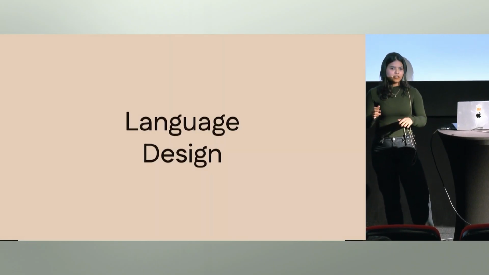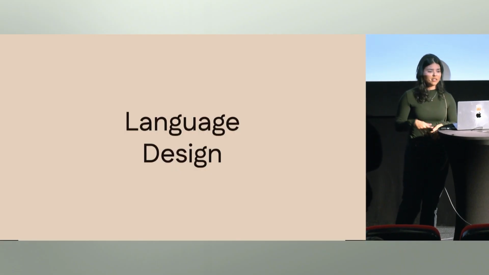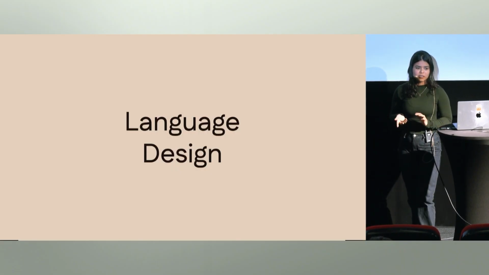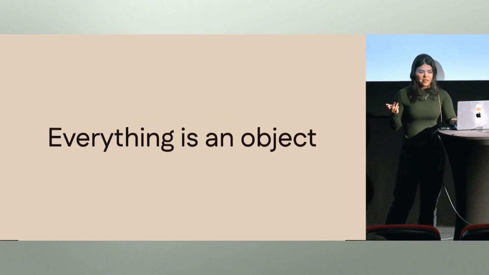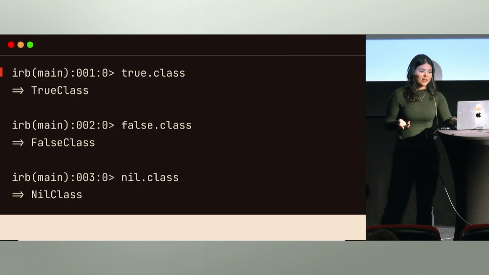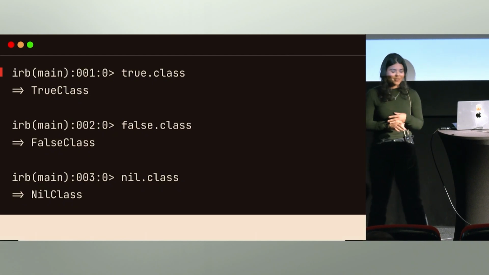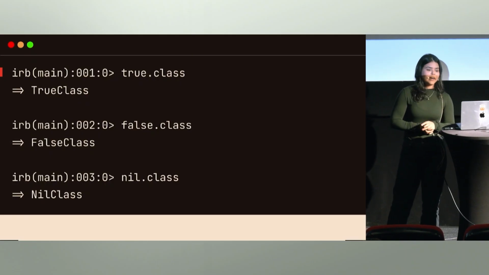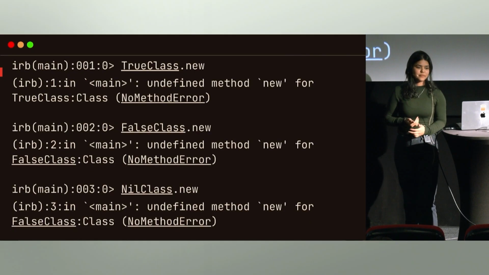All right, so we took a look at the behavior, at how it's done. What more can we learn about the way that Ruby designed Booleans? We know that in Ruby, everything is an object. That means that the literals true, false, and nil are objects as well, and they're instances of a class: TrueClass, FalseClass, and NilClass.